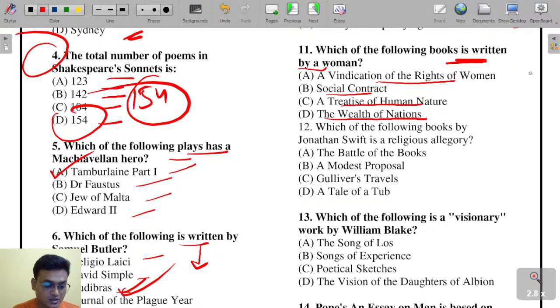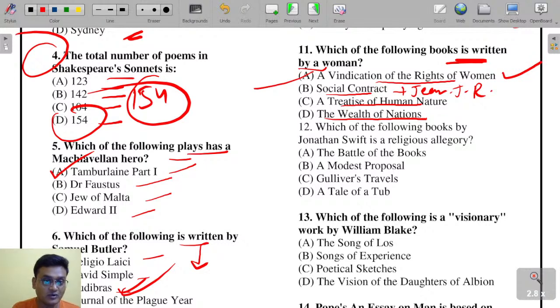The book Social Contract was written by Jean-Jacques Rousseau. Okay? Yeah, this one here, A Vindication of the Rights of Women. Mary Wollstonecraft has written A Vindication of the Rights of Women. The second option here is Social Contract. That was written by Jean-Jacques Rousseau.